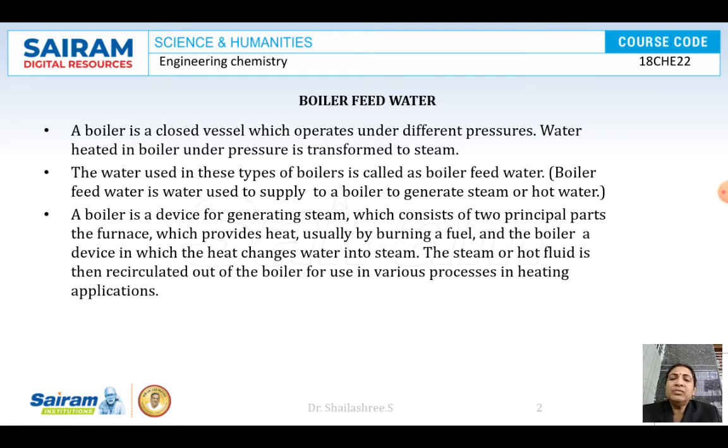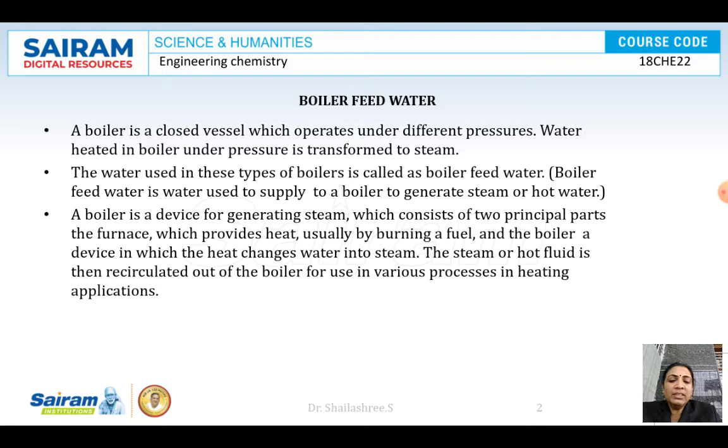So in industries water will be heated, and then what happens? It is converted into steam. The steam is used for different purposes. The boiler is a closed vessel which operates at higher pressure and temperature ranges. There water is heated and converted into steam, which is used for different purposes.